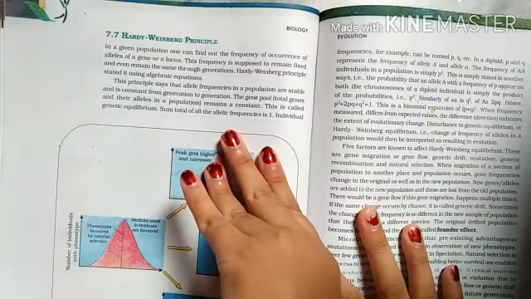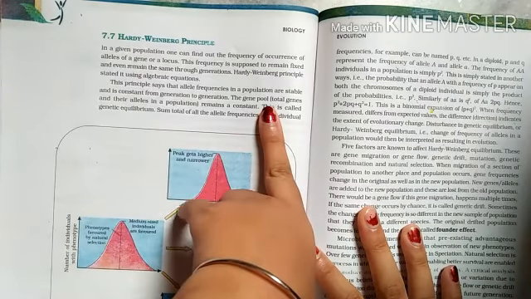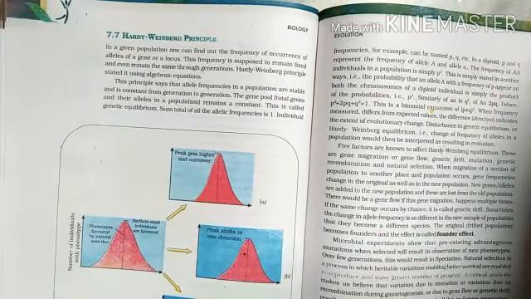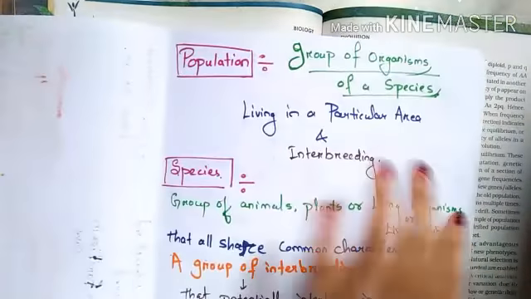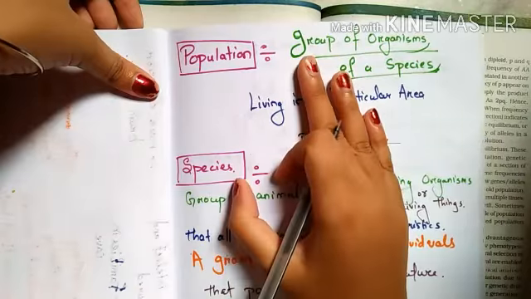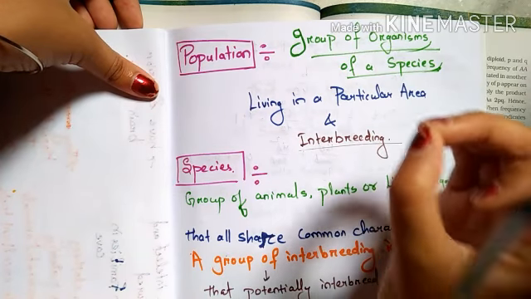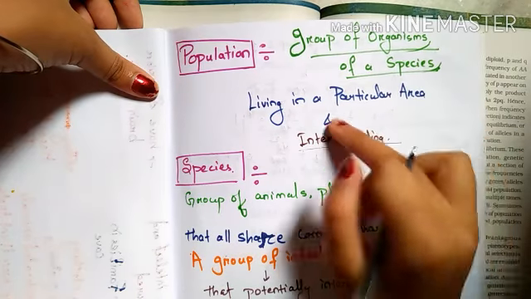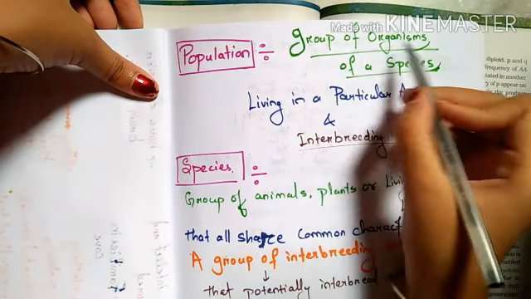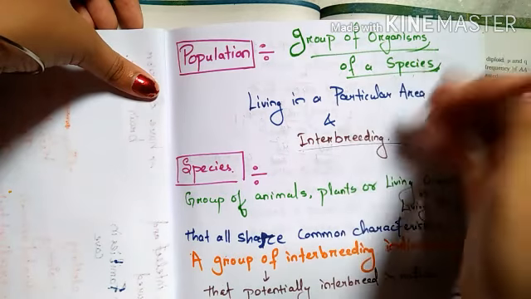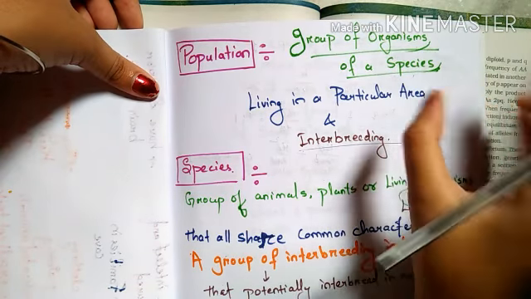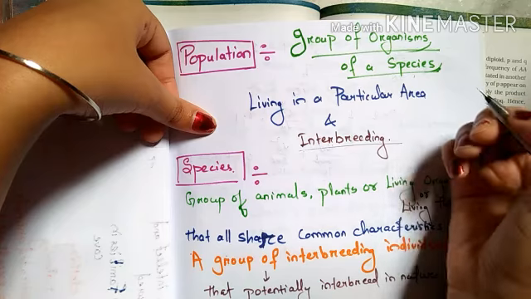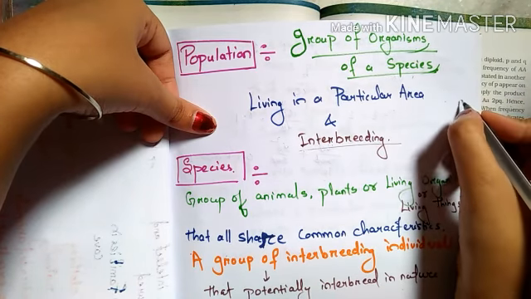Before studying the Hardy-Weinberg principle, you should know what a population is and what a species is. So here I have written, populations. A population is a group of organisms of a species living in a particular area and interbreeding. A group of organisms of a species. We human beings are one species, birds are a species, and there were different kinds of species. For example, Homo sapiens, to which we all belong.